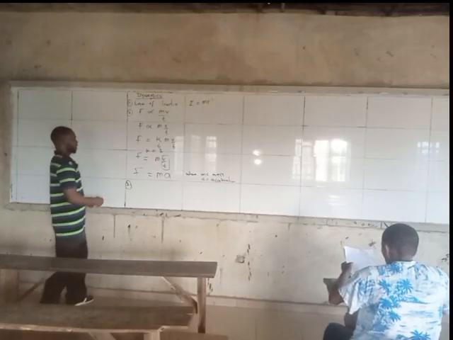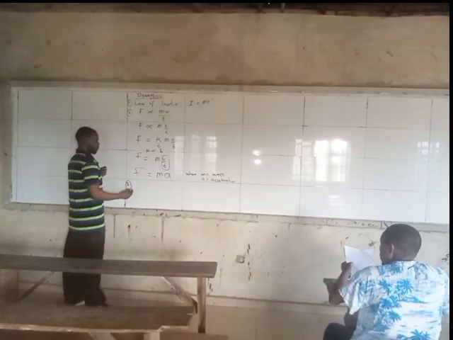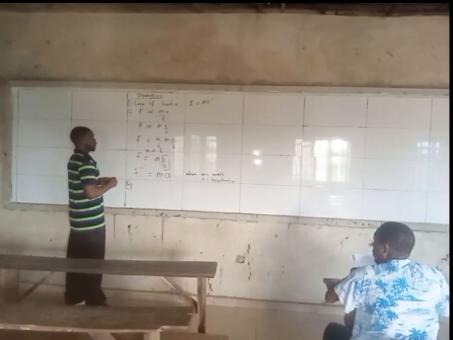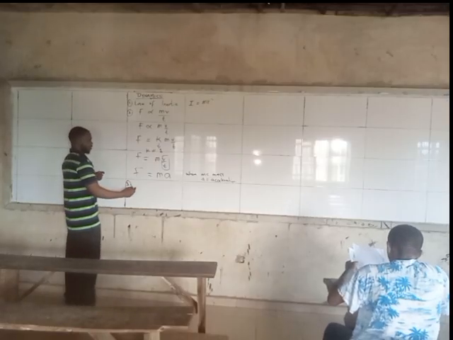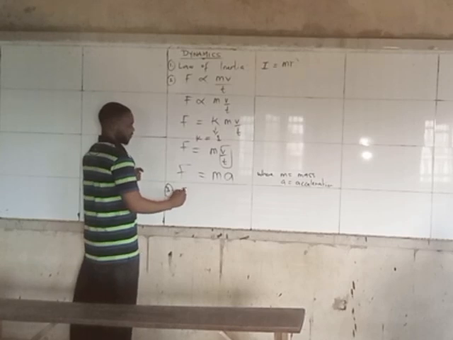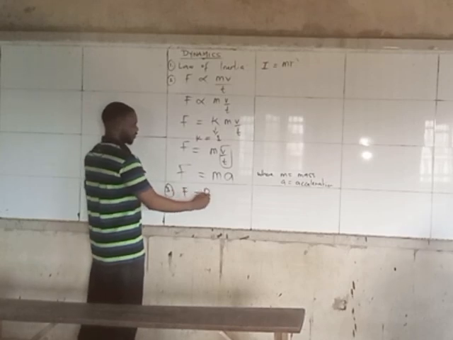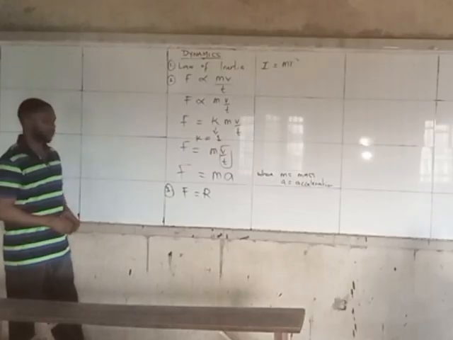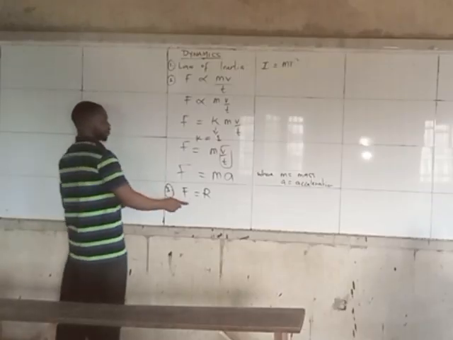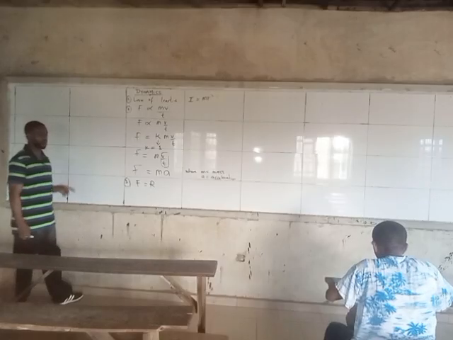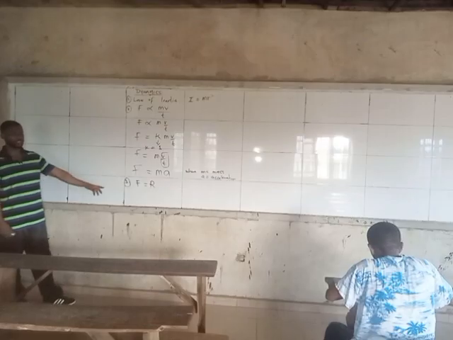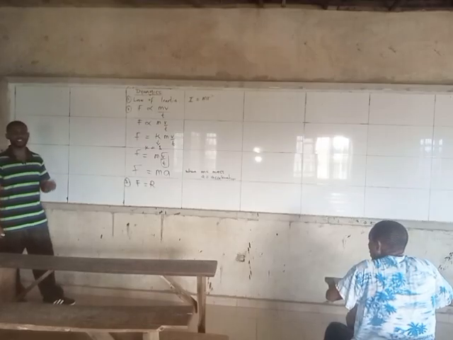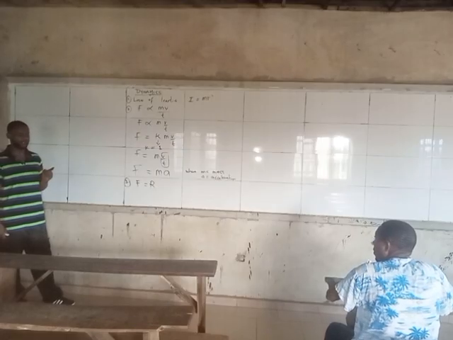In terms of equation, this law is simply saying that F is equal to reaction, when I have just one force. Another way to look at this third law is that everything that happens will always have a force.